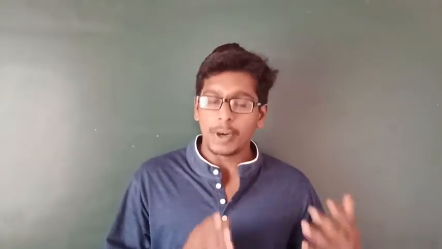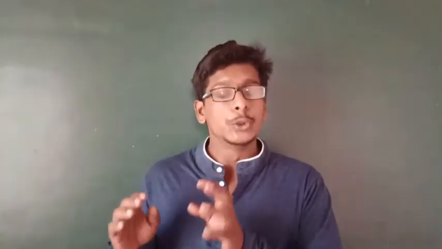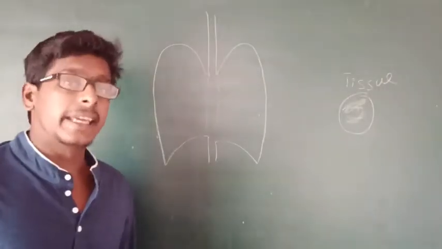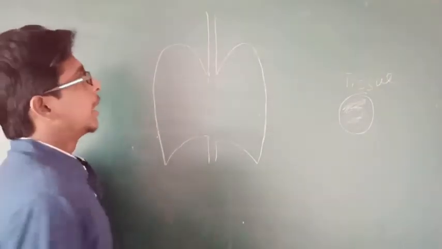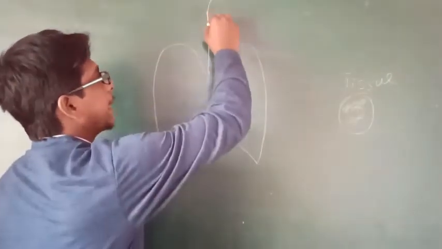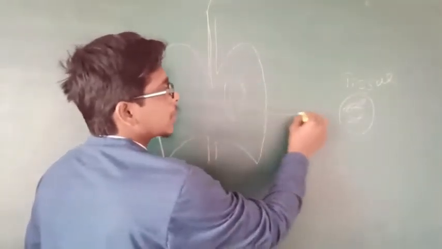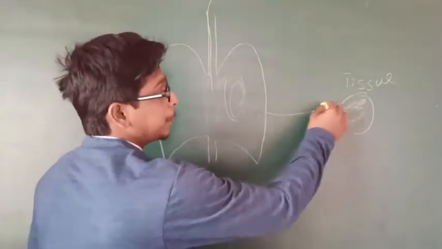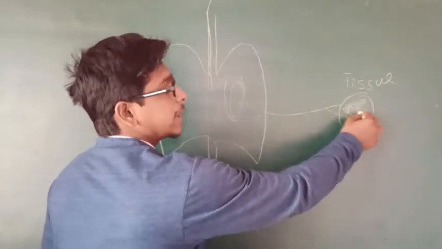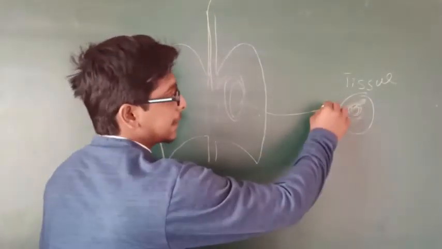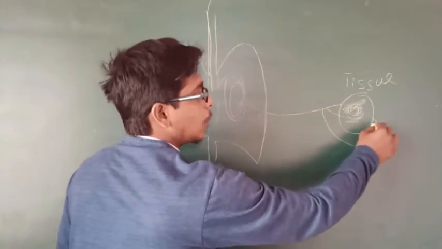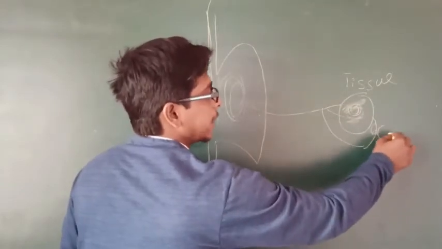This external respiration makes internal respiration possible, as oxygen-rich blood gets to different parts of the body. Again, I will make it easier for you. See, inhalation takes place, the blood is oxygenated and goes to the tissues, the blood gives oxygen to the tissues, and the same blood carries out the carbon dioxide.